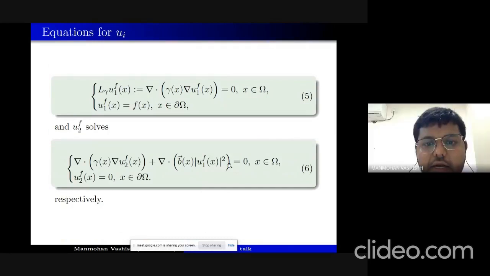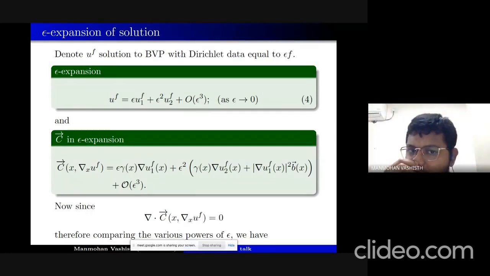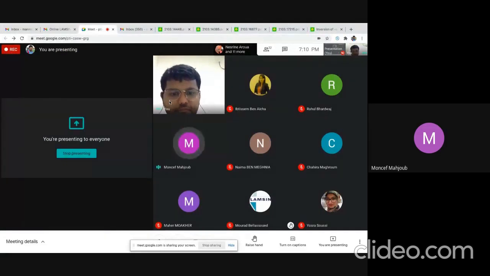Since we are only interested in the quadratic part, we are taking only up to here. If you are interested in the higher order nonlinearity, let's say the cubic case, then we will take one more term here, epsilon cubed times u3, and there will be order epsilon 4. But that leads to something very complicated, so we could not tackle the cubic case so far. So that's why we only considered up to the quadratic part. Okay. Thank you very much, and I hope to see you in our laboratory.